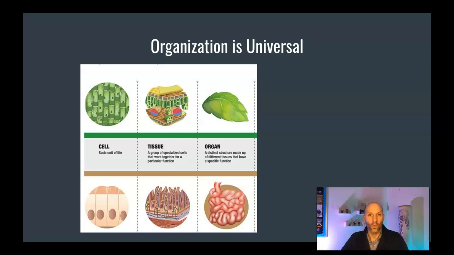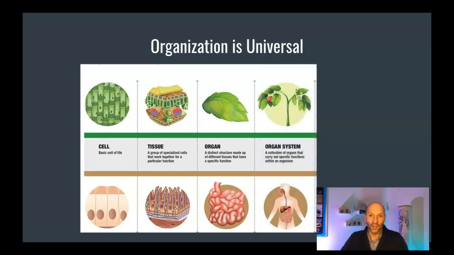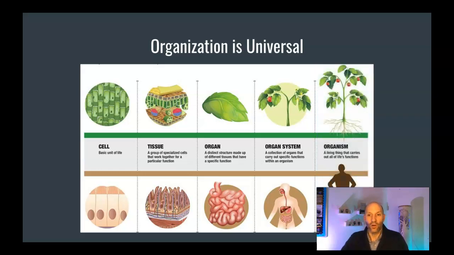Tissues work together to form organs. In a plant, that might be a leaf. In a human, that might be intestines. Organs work together to form organ systems. And finally, all the organ systems work together to form an organism. So you'll notice that plants and animals, and in fact all living things, are organized from least complex, being the cell, to more complex. Cells form tissues, tissues form organs, organs work together as organ systems, and organ systems all work together to form a complete organism.